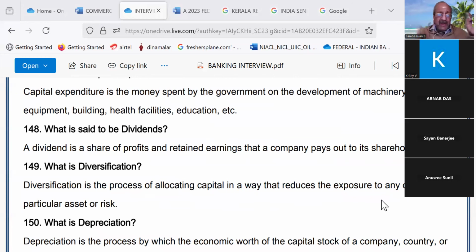Like that, putting the money in different types of activities so that if a loss happens in a particular field, you will not be losing all the money. Do you follow, Kirti? Yes.